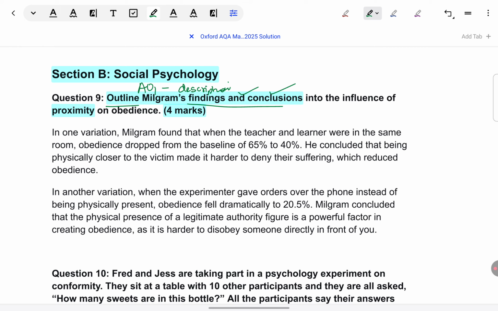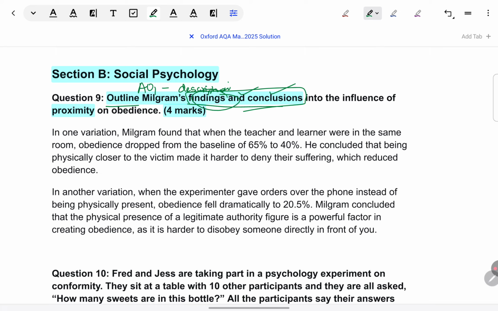If you look at the mark schemes, there are clear requirements that the answer should be focused. And that is what they mean by focus. It should be relevant to what is being asked for. If you give procedure or aims, you're losing focus because you're not concentrating on what's asked for. Instead, you're including something that is beyond the scope of the question. So make sure strictly you only give findings and conclusion.